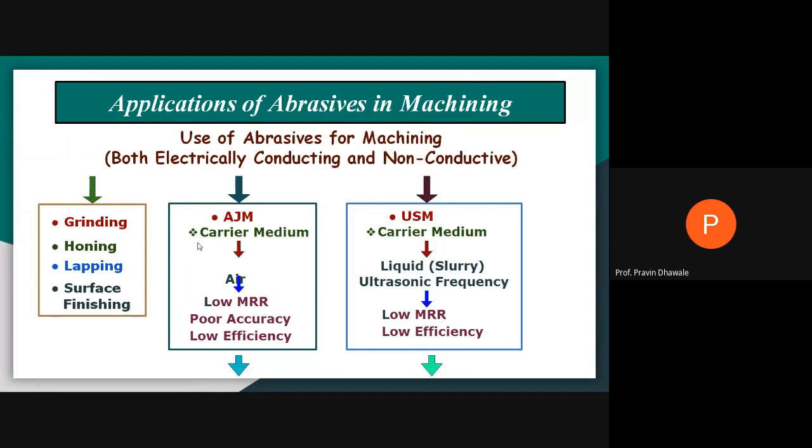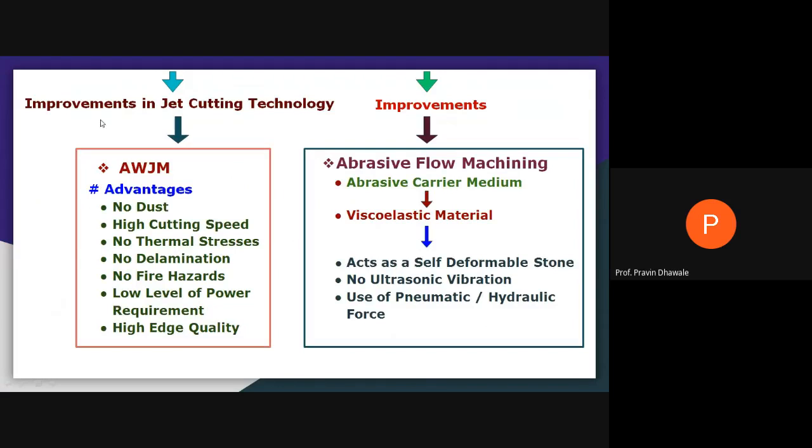First one is all these surface finishing processes. Then we have studied abrasive jet machining, where you use the abrasive along with air. We have to study ultrasonic machining after this abrasive water jet machining, where again you use abrasive materials. Abrasive water jet machining is an improvement in jet cutting technology.